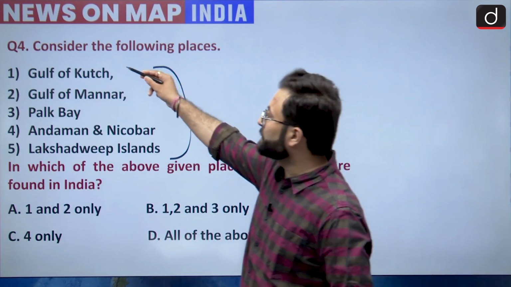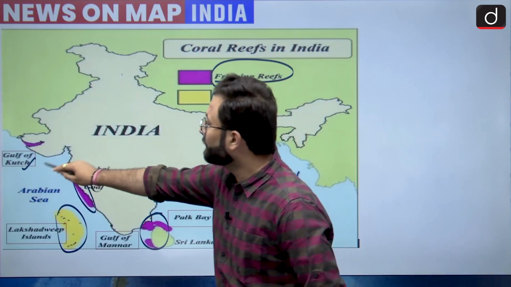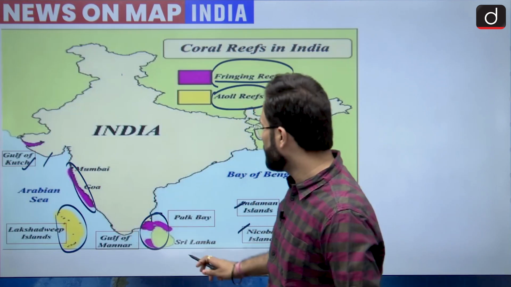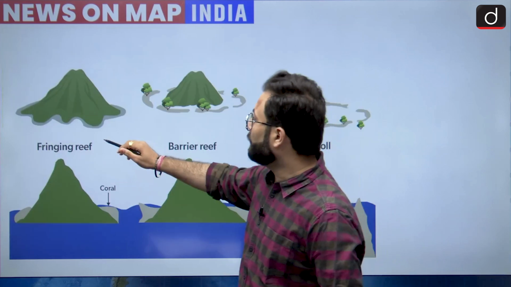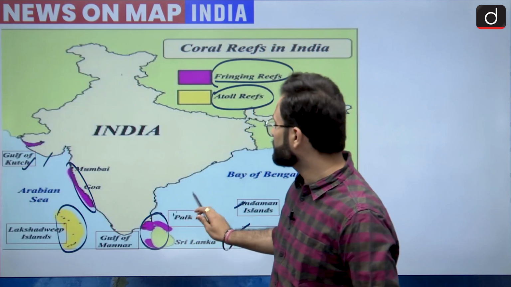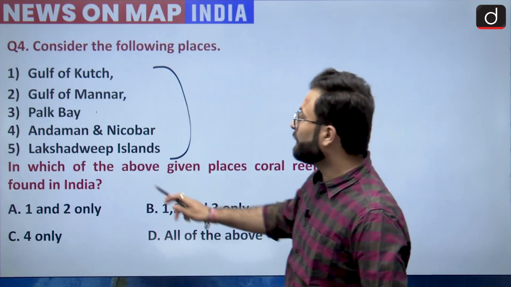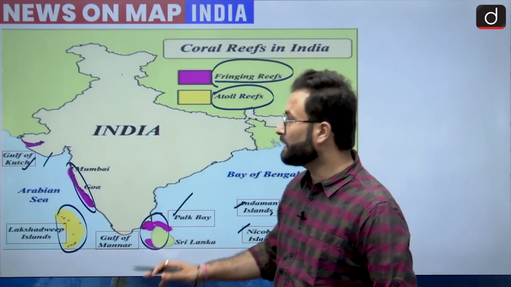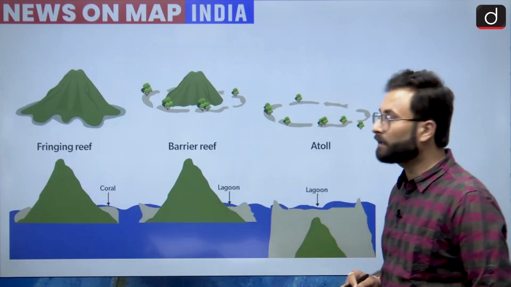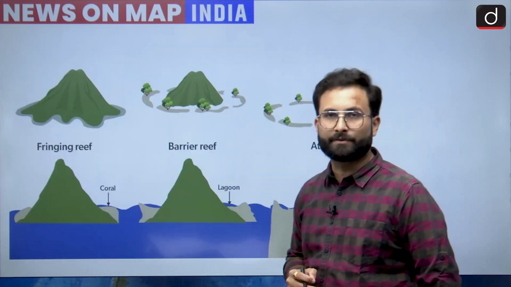Looking at these options, Gulf of Kutch is there, then Gulf of Mannar, it is there, then Palk Bay is there, then Andaman and Nicobar, it is there, and then Lakshadweep Islands, this is also there. So we can say that all of these locations are there. Now coming to the type of reefs, fringing reefs.